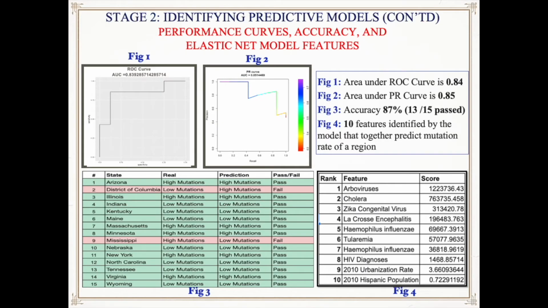In the two performance curves, we see that the model had an extremely high area under the curve, which meant that the model is both able to distinguish between states that have a high and low mutation rate and made very few predictive errors. In Figure 3, we see the test that the model took, in which it got 13 out of 15 correct, and in Figure 4, we can see the 10 features that the model used the most in order to determine whether a state had a high or low mutation rate.